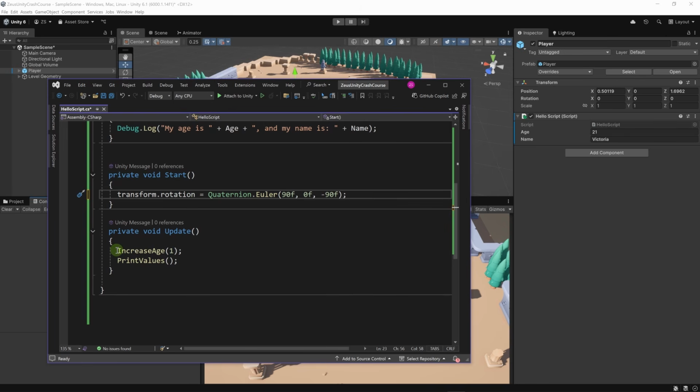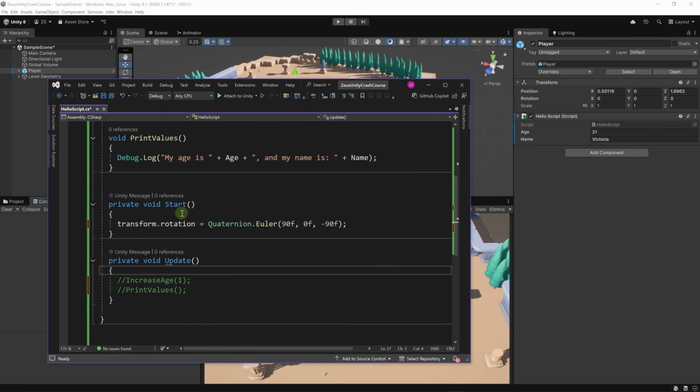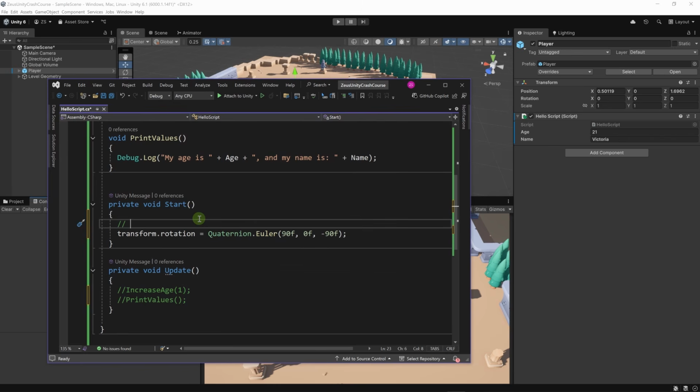Now let's disable these lines. We can disable them by typing a double slash at the beginning of the method or the instruction like this. In Visual Studio, we can do this automatically by selecting all of these lines, then go in here, comment, and we can also uncomment. This is called a comment, and we can type whatever we want here. This is just to document your code.